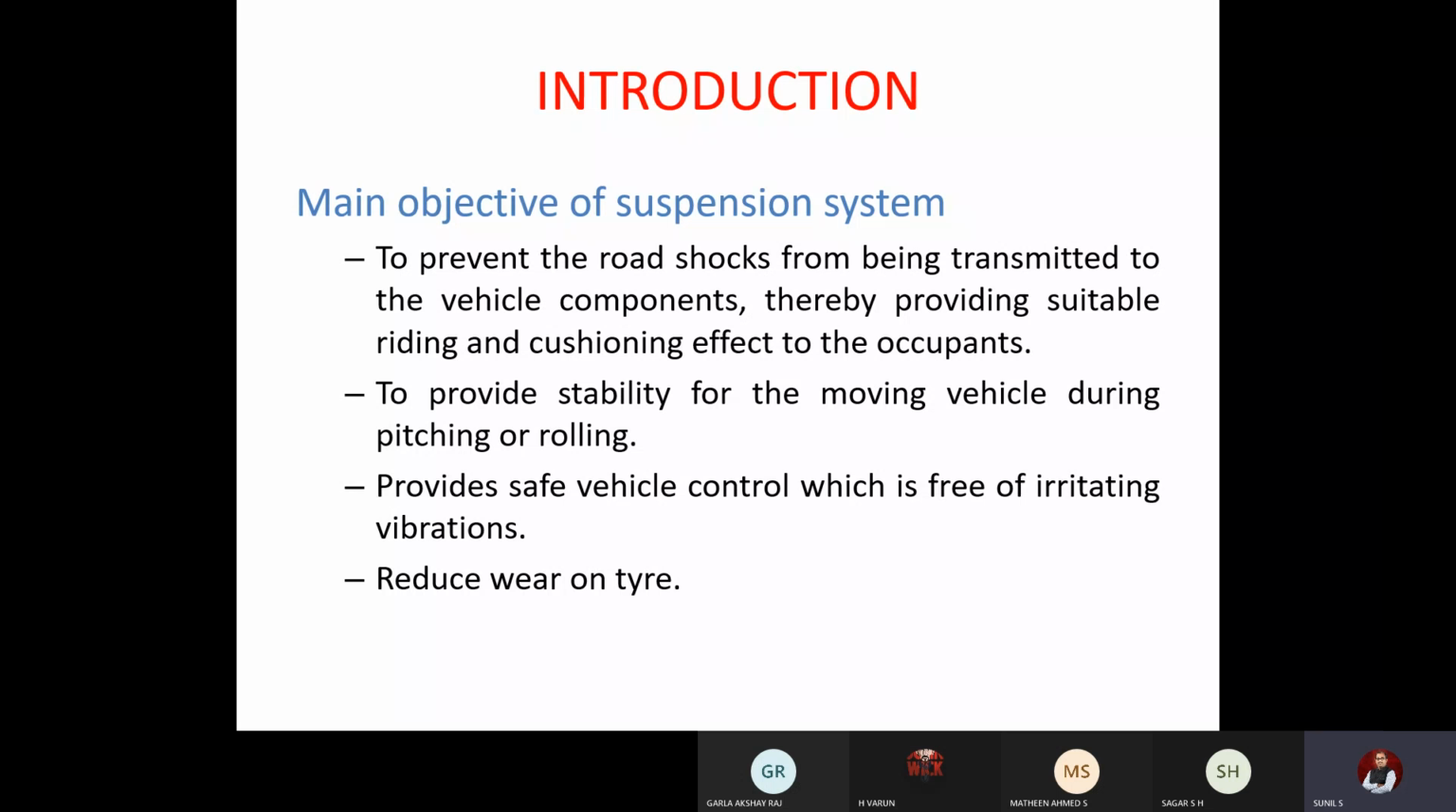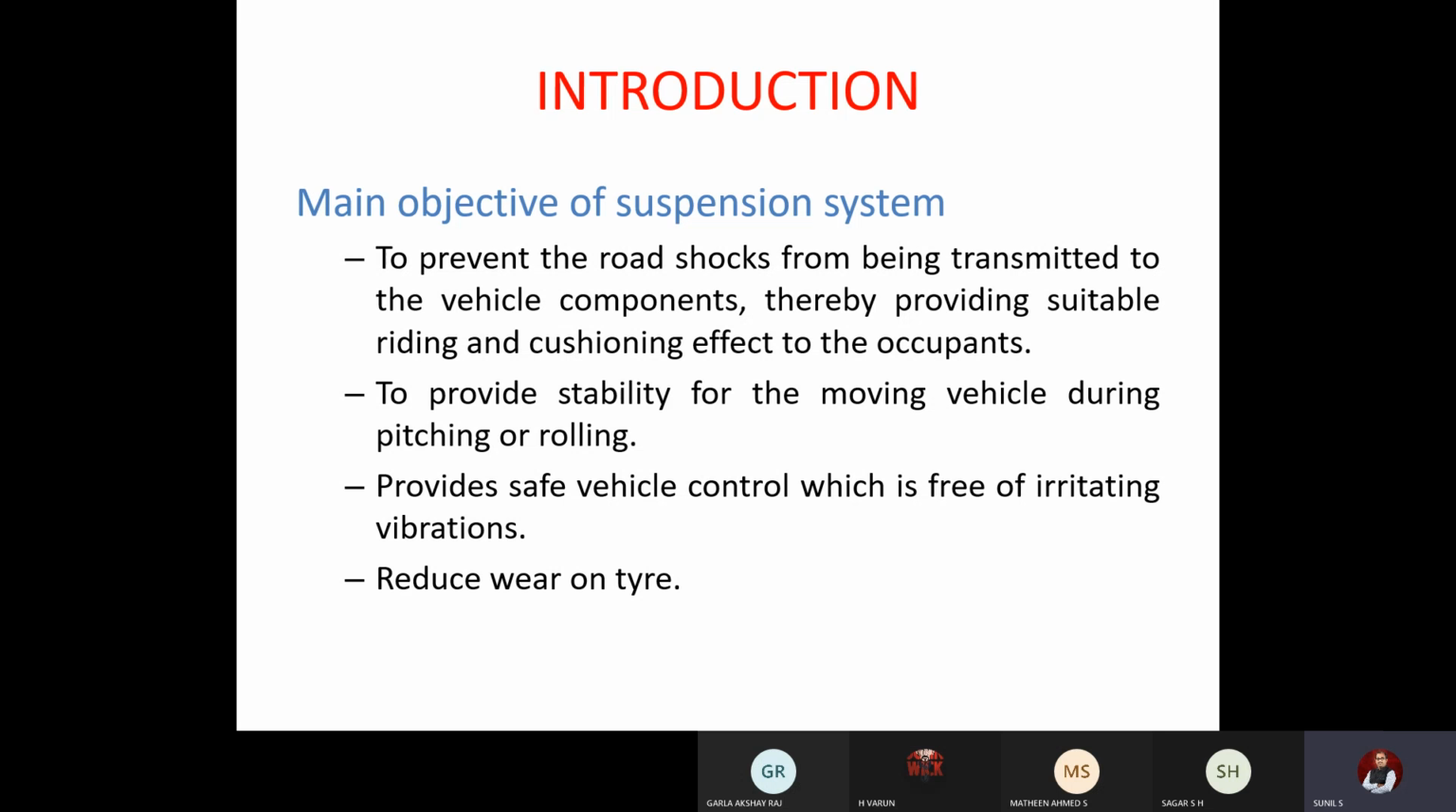That is, whatever road shocks are there because of irregularities in the road, that should not be transmitted to the occupants, that is the travelers or the passengers. So those shocks or irregularities should be absorbed by the suspension system, so that the traveler will be comfortable during the journey.